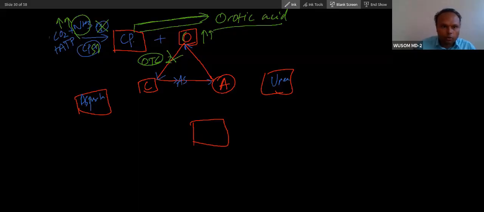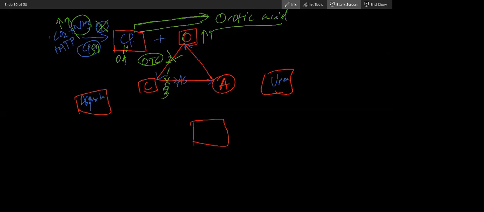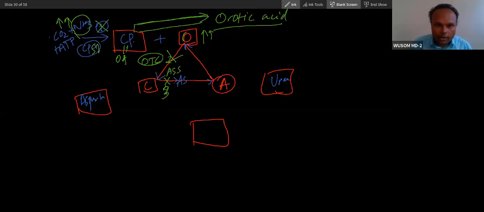I will tell you how. So here you will see ammonia is increased. Here orotic acid is increased. Now let's come to this one. This is the third enzyme. If this is not there, what will happen? What will be accumulated? Citrulline. Yes, argininosuccinate synthase. This is ASS. So citrulline will be high.